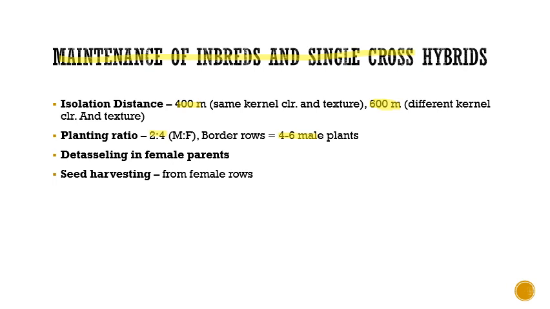Your female parents should obviously be detasseled so that we can avoid any sort of selfing in maize. So we should be detasseling your female parents, and after we have done the crossing work, we can harvest the seed from your female rows. This will be your hybrid seeds.